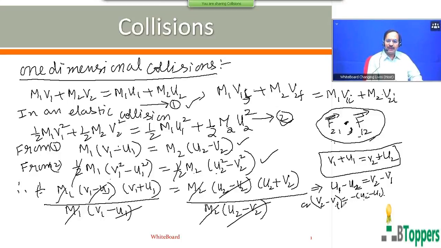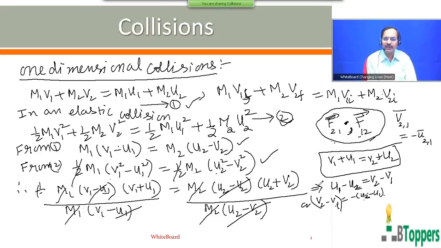You can observe that v2 minus v1 is negative of u2 minus u1. That means the relative velocity of m2 with respect to m1 just after collision is the negative of the relative velocity of m2 with respect to m1 just before collision. So if you consider the magnitudes only, you can say that the magnitude of relative velocity between the two colliding masses just after collision, when they get separated, will be the same as the magnitude of relative velocity between the two colliding masses just before collision.